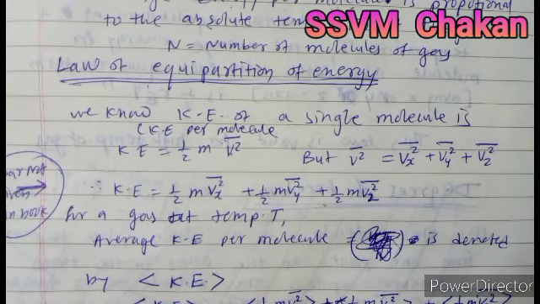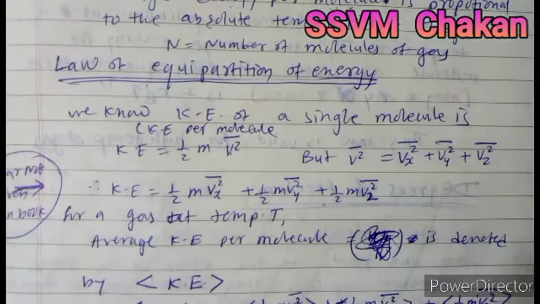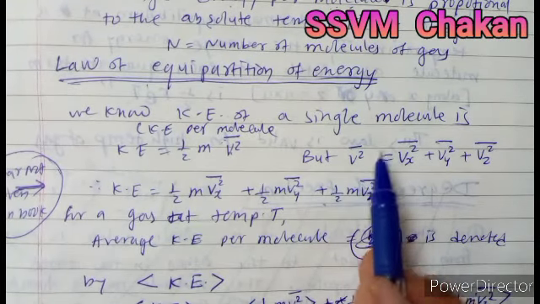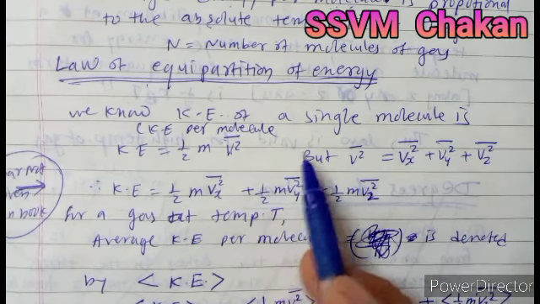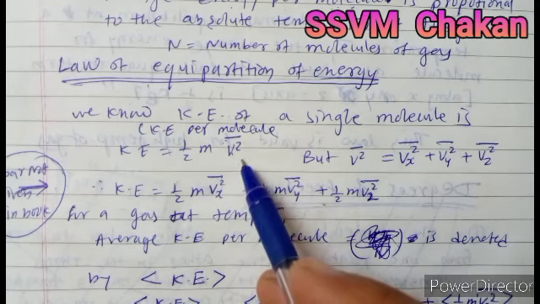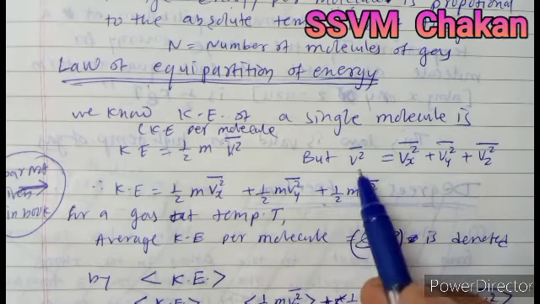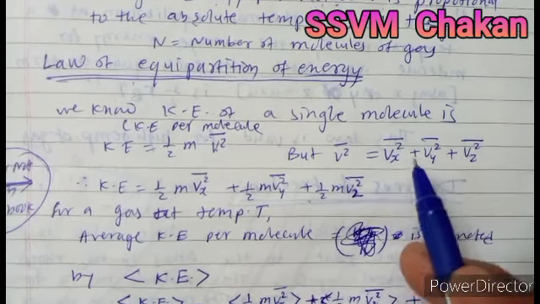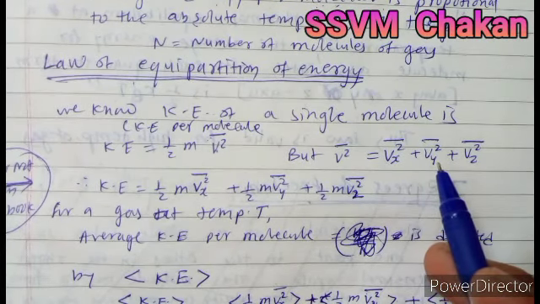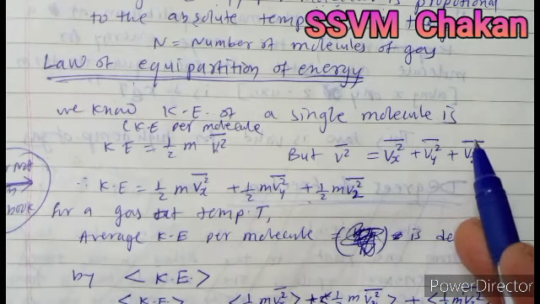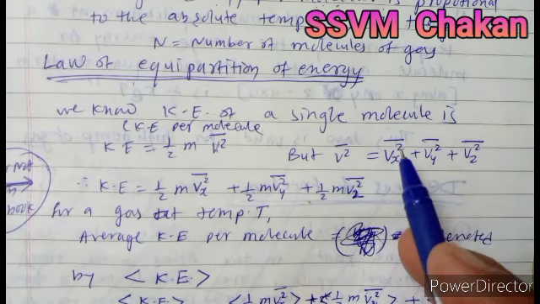Law of equipartition of energy. We know the formula of kinetic energy of a single molecule, also called kinetic energy per molecule. KE is equal to 1/2 m v² bar, but v² bar is nothing but vx² bar plus vy² bar plus vz² bar. What is vx² bar?